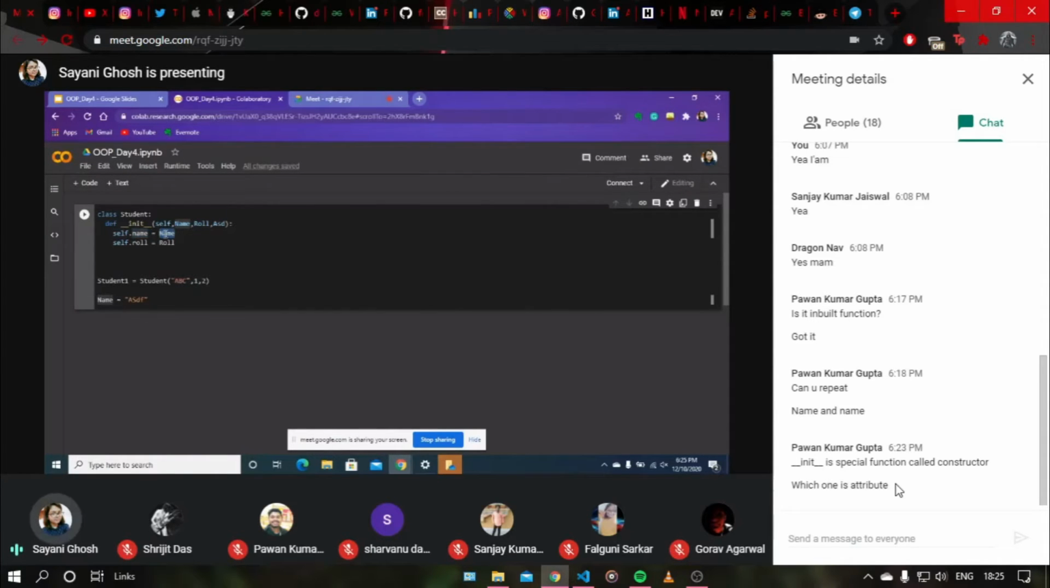So this has the value of ABC as string, and this is actually the attribute. This is not anything but an attribute, like this is the property of the class student. Just like I said, which one is the attribute? This one, self dot name, because we are pointing to student one's name. This is the attribute. So this is how we use the self keyword, and this is the init function.